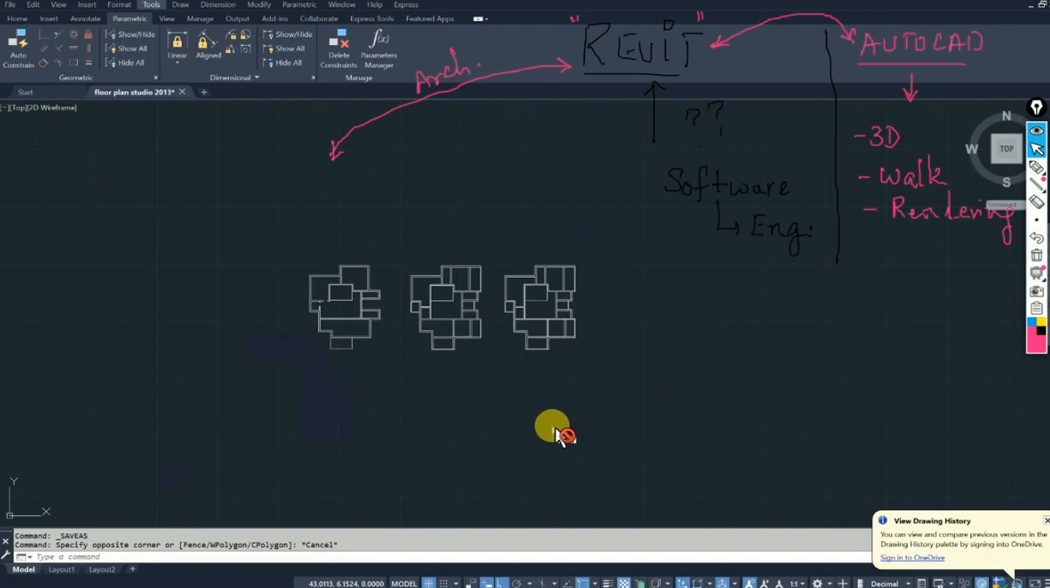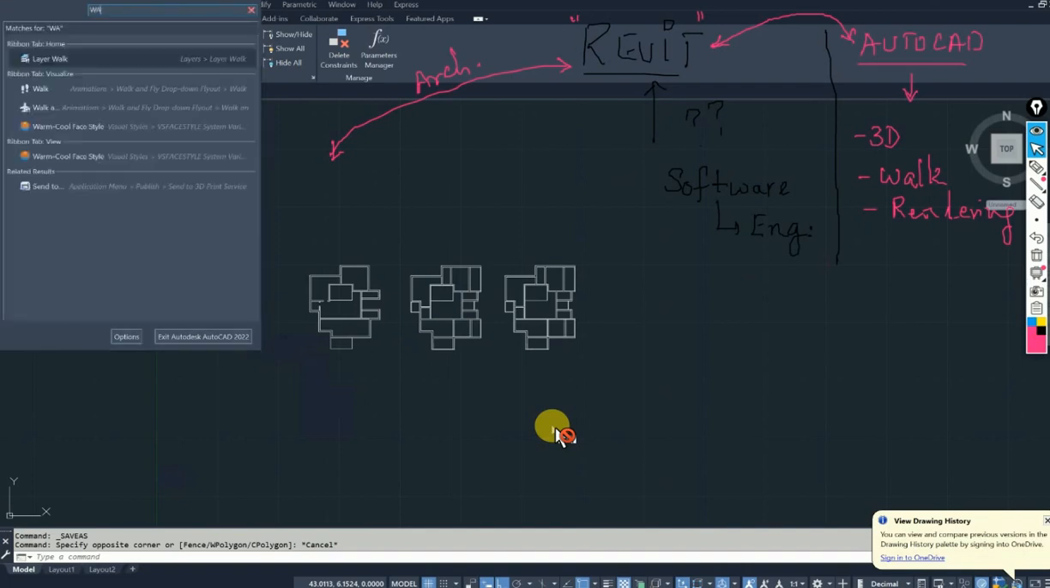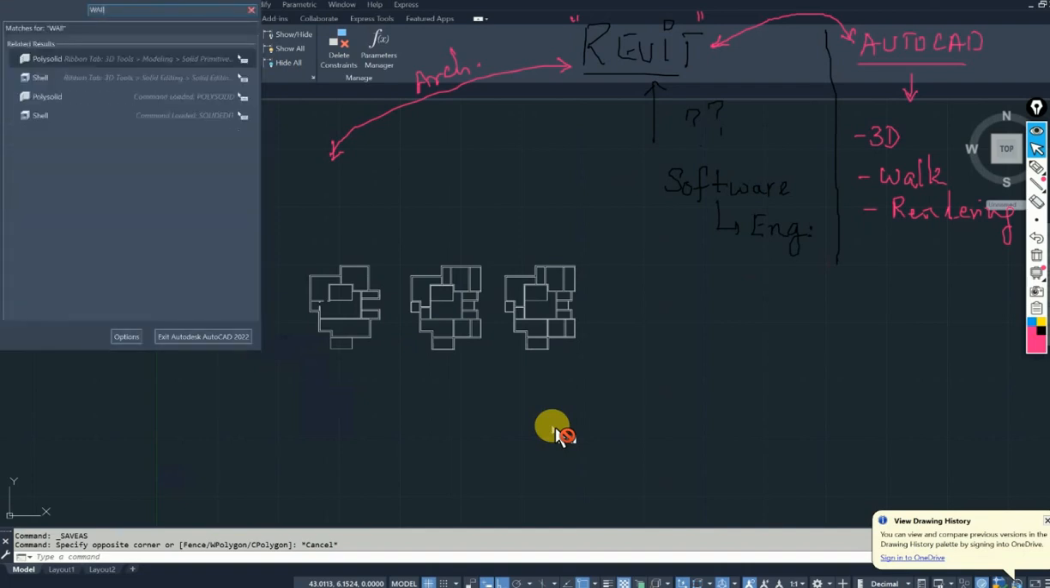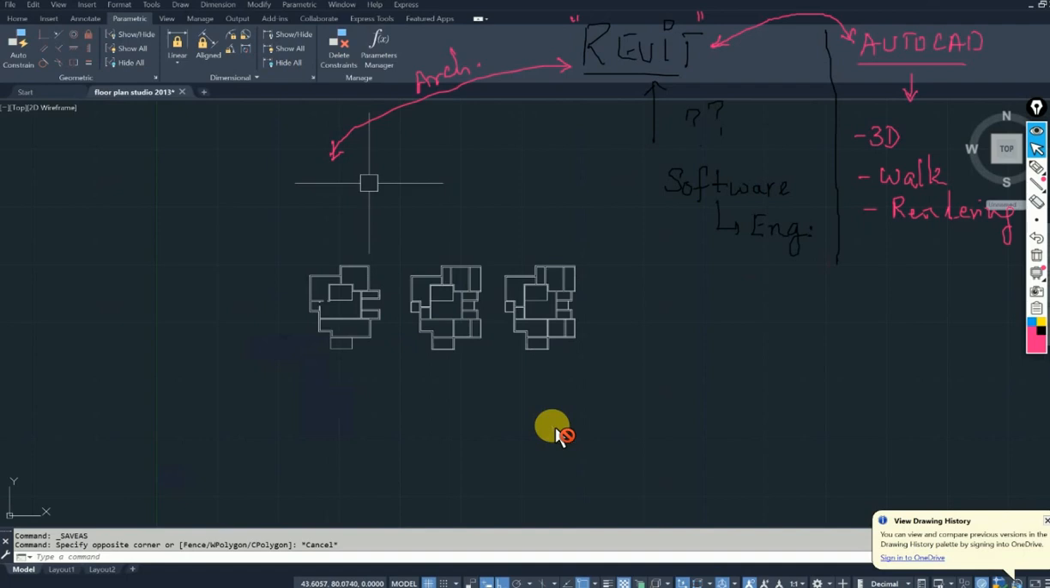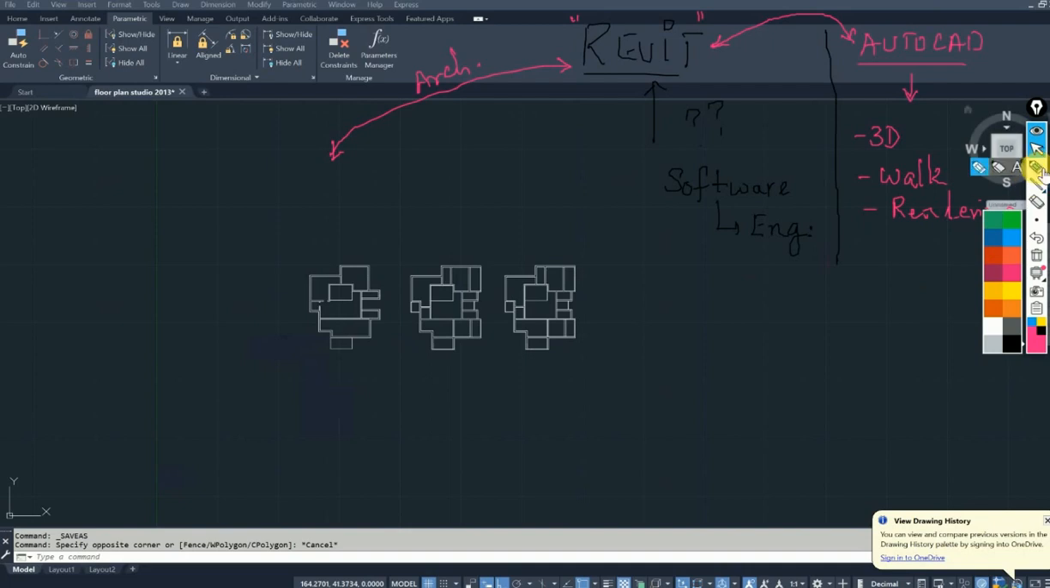Listen, I tell you one thing. AutoCAD is a general software. This is a layer called walk, but walls are not here. Why is it not there? Because AutoCAD is used by many professions. An engineer can use it, a civil engineer can use it. It's a software used for everyone. But in Revit, let me tell you one story.